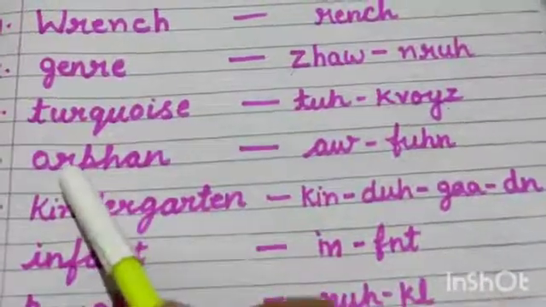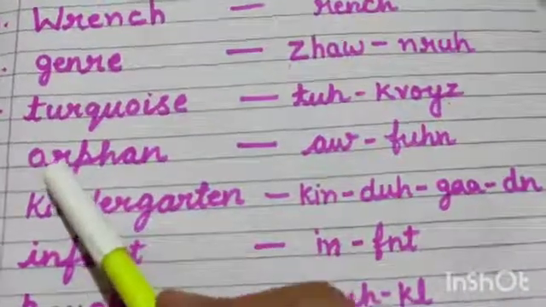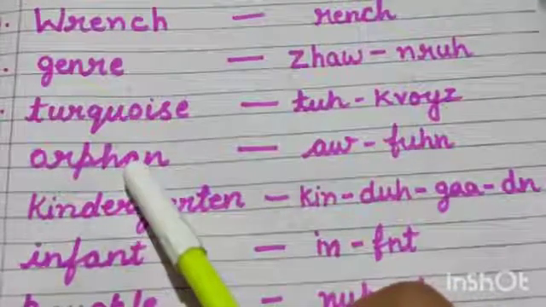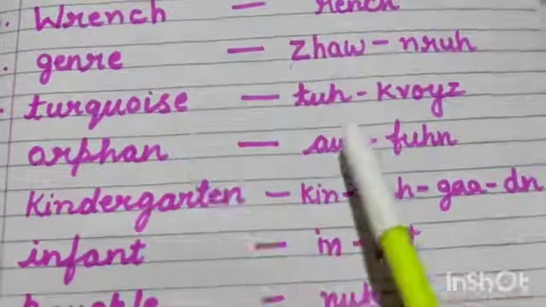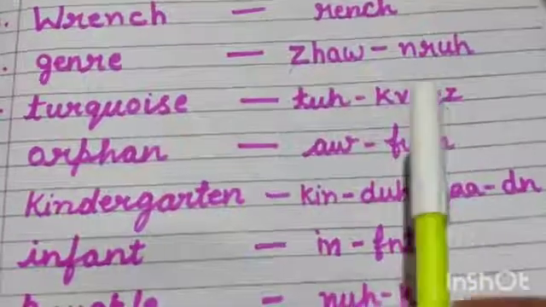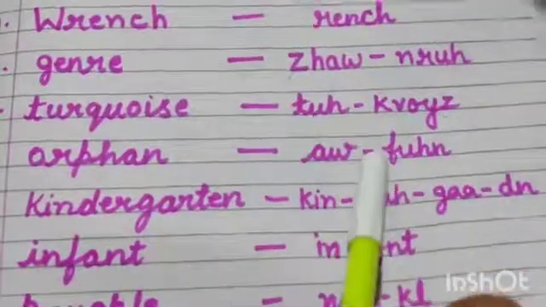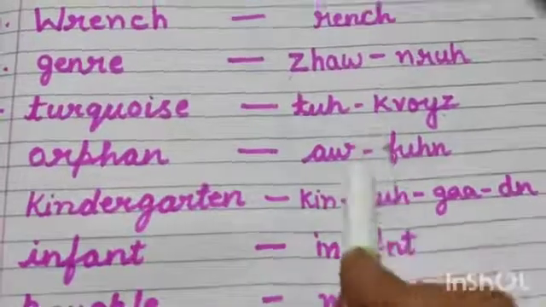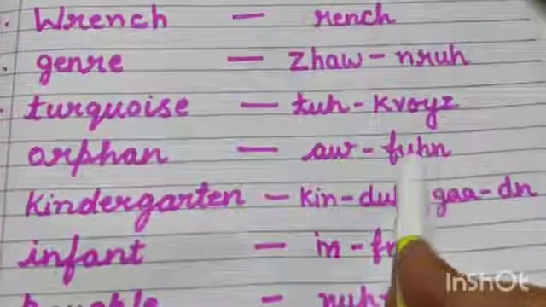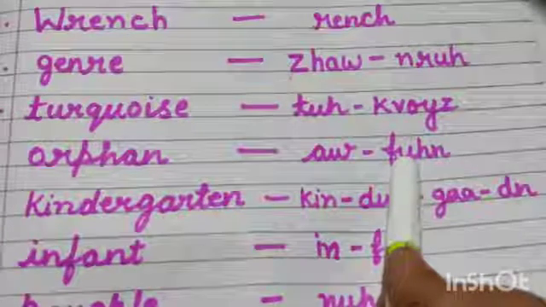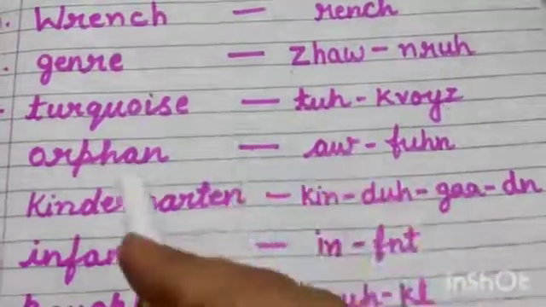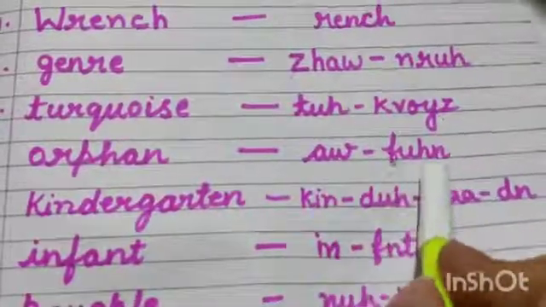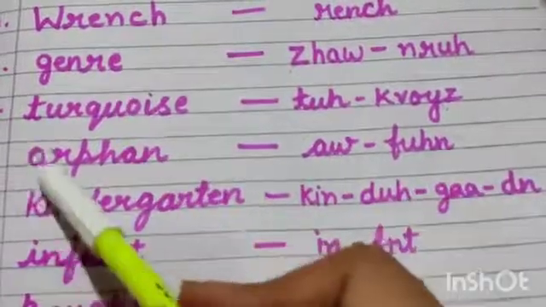Then the most common word is orphan. Many of the students call it wrong. No, this is not the right pronunciation. The right pronunciation of this word is orphan. You all have to remember the right spelling of the word and the pronunciation. I am telling you the right pronunciation of these words: orphan, where R is silent.